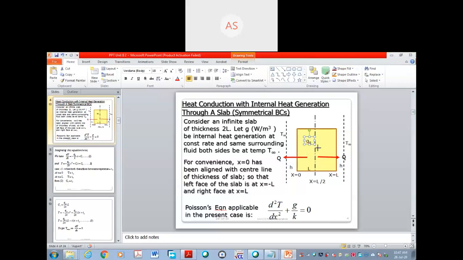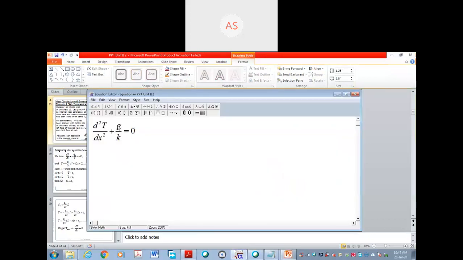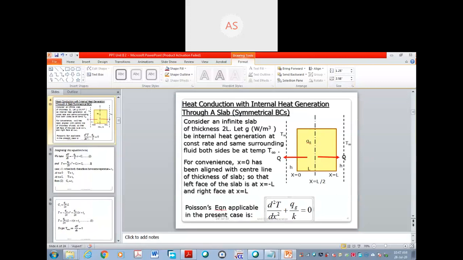This rate is common throughout the body. Again here the Q will be there. Instead of g, we have written now Q G. This is the Q G with which heat is being generated.